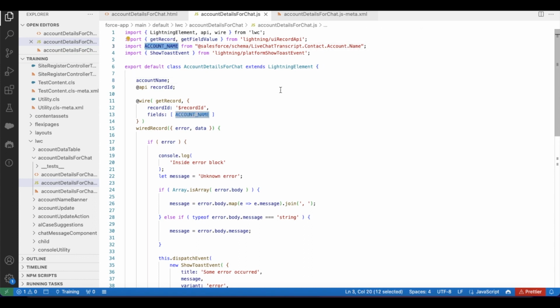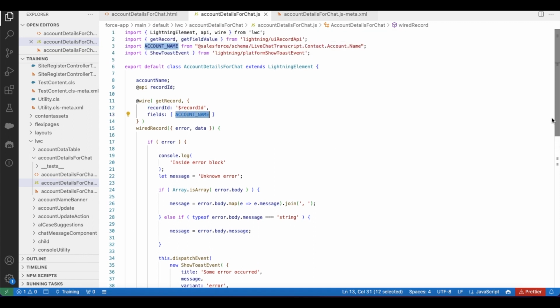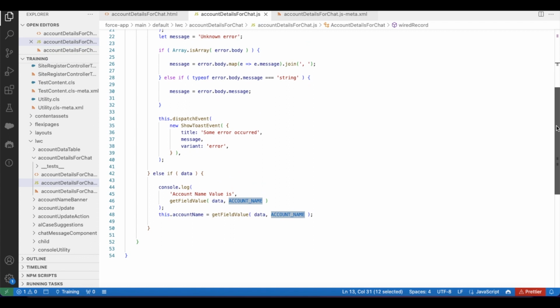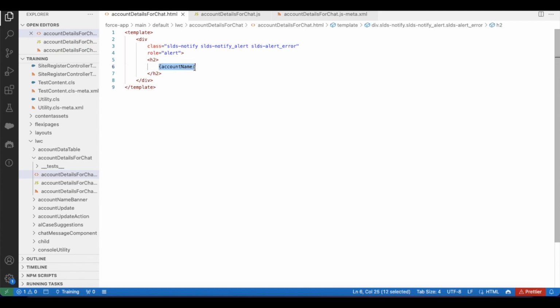So this is the field I'm going to pass to my uiRecordApi getRecord method. In the getRecord method, I am passing the record ID as the current chat transcript record ID, and for fields I am passing the account name, which is the chat transcript's contact's account name. And using getFieldValue, whenever the value is returned correctly, I'm assigning that account name from the getFieldValue method to this accountName variable, which is displayed on the HTML.